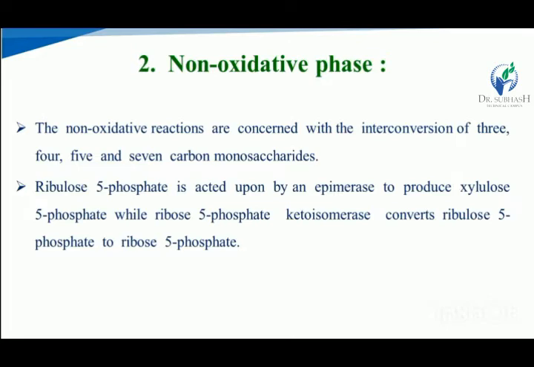For both, there are two enzymes responsible. First, the epimerase enzyme produces the xylulose 5-phosphate, and second, ribose 5-phosphate ketoisomerase enzyme converts to the ribose 5-phosphate. The non-oxidative phase is mostly concerned with just the interconversion of the 3, 4, 5 and 7 carbon monosaccharides, from the 5 carbon to the 5 carbon xylulose 5-phosphate and the 5 carbon ribose 5-phosphate.